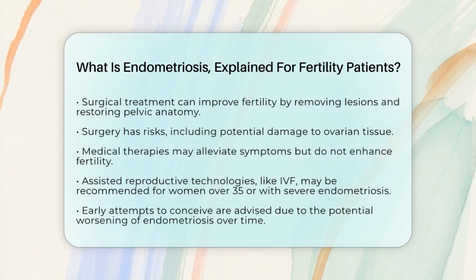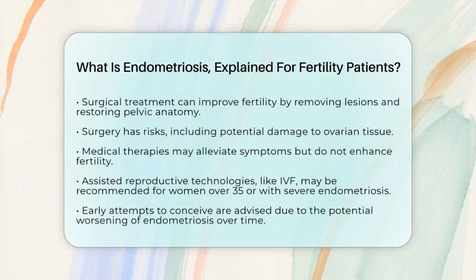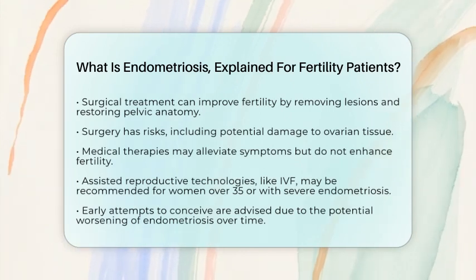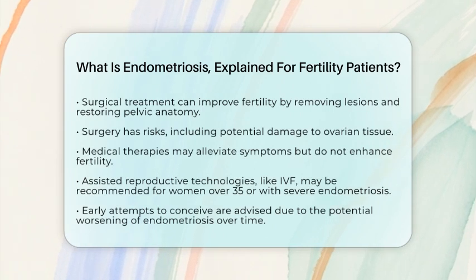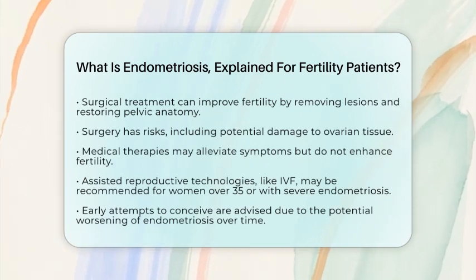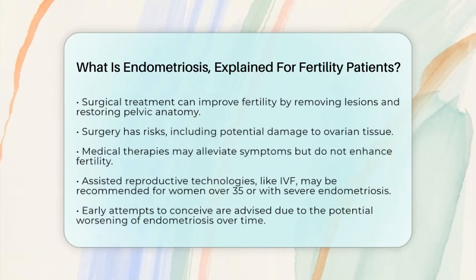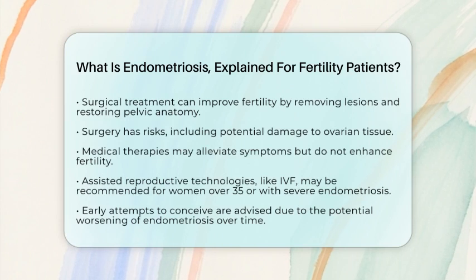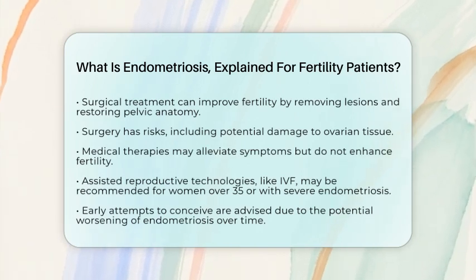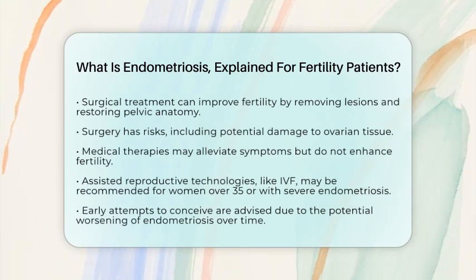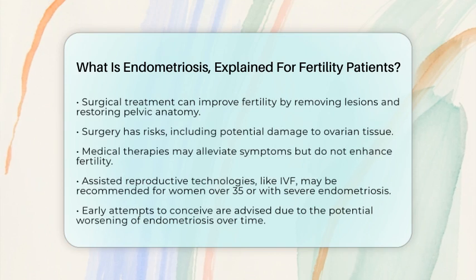In summary, endometriosis is a complex condition that can impair fertility through various mechanisms, primarily by causing pelvic adhesions and ovarian cysts that disrupt normal reproductive processes. While many women with mild endometriosis can conceive naturally, those with more advanced disease may need surgical or assisted reproductive interventions. It is essential for individuals to work with fertility specialists to create personalized treatment plans that balance symptom management with fertility goals.